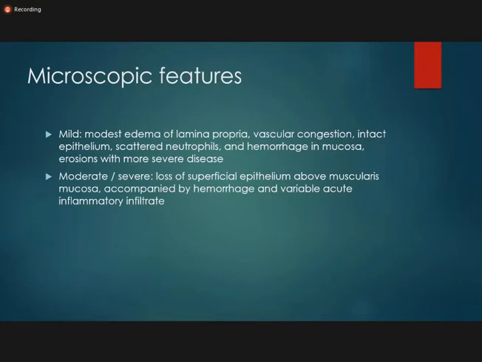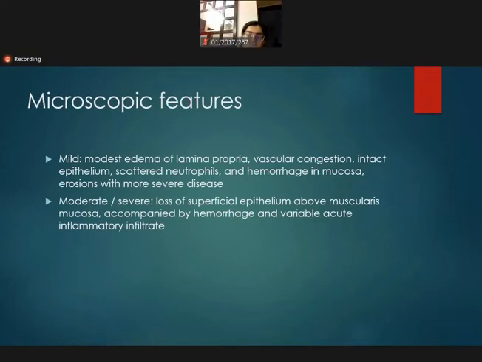If it is mild, you find scattered neutrophils, and if it is severe, then you find a large number of neutrophils. In the mild form you find intact epithelium. But if the gastritis is moderate to severe, then you may find erosion of the epithelium, hemorrhage in the mucosa, and loss of superficial epithelium in the severe form.